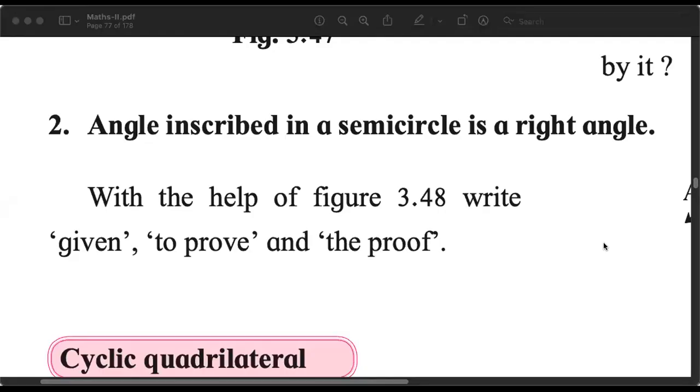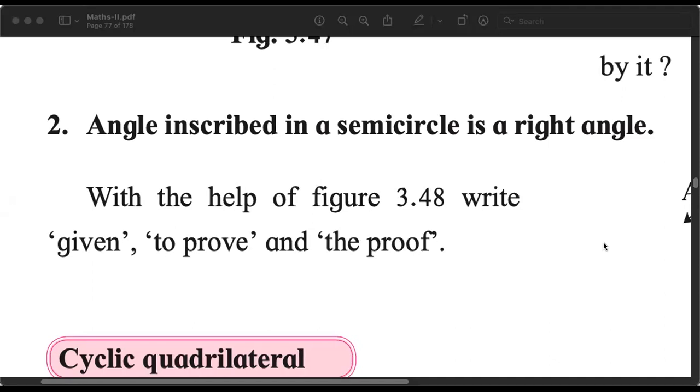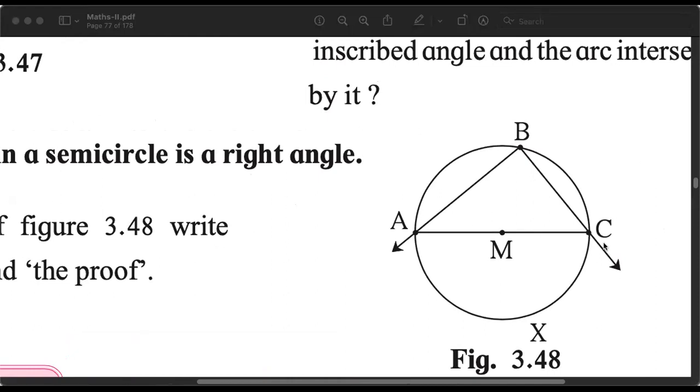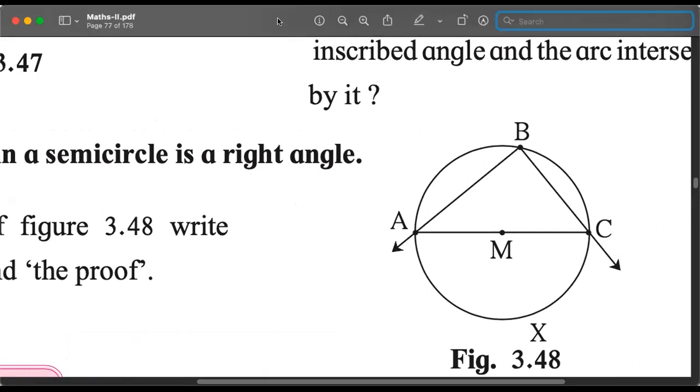Let us look at the other corollary from the main theorem. It says an angle inscribed in a semicircle is a right angle. What does this mean? If you have a circle with center M, as we have in this picture in the textbook, then AC is a chord which passes through the center. So this is a diameter.